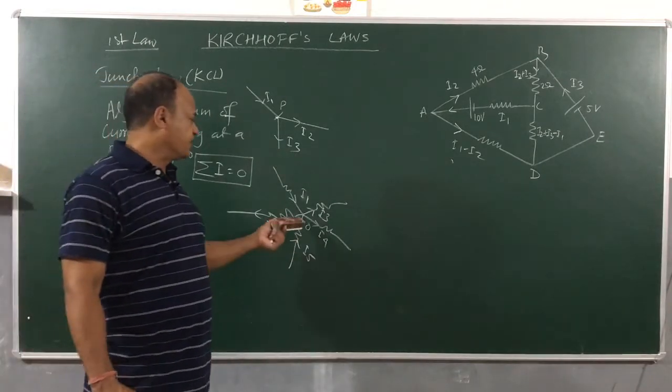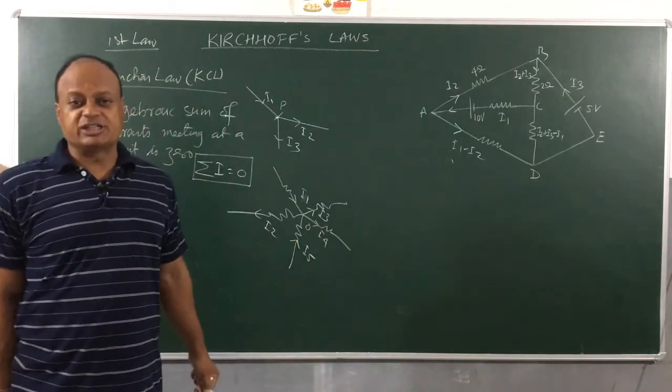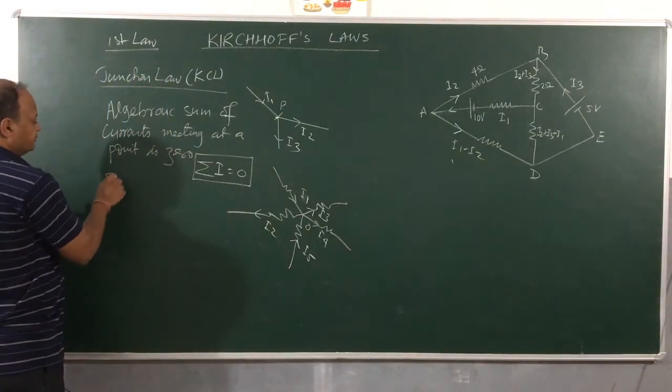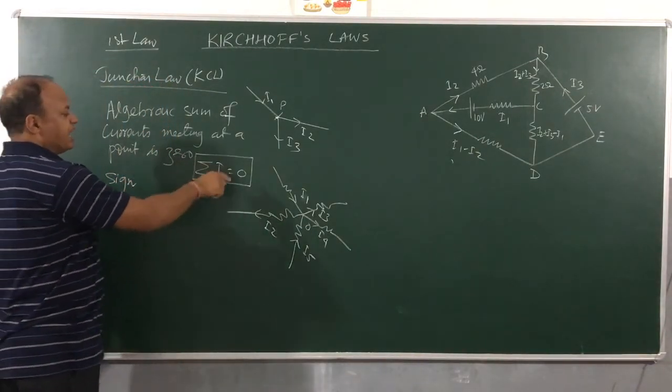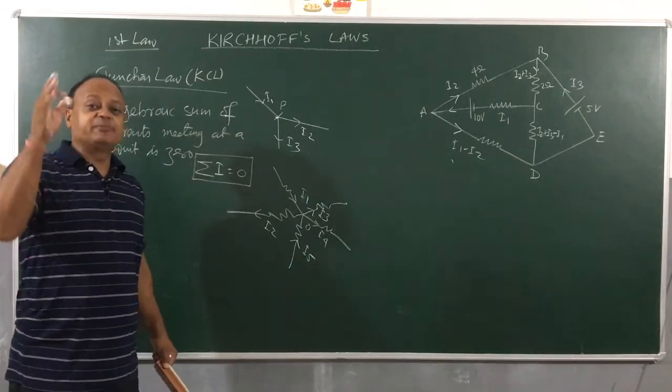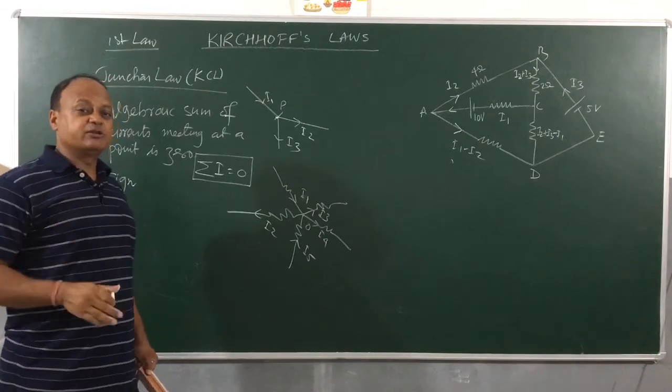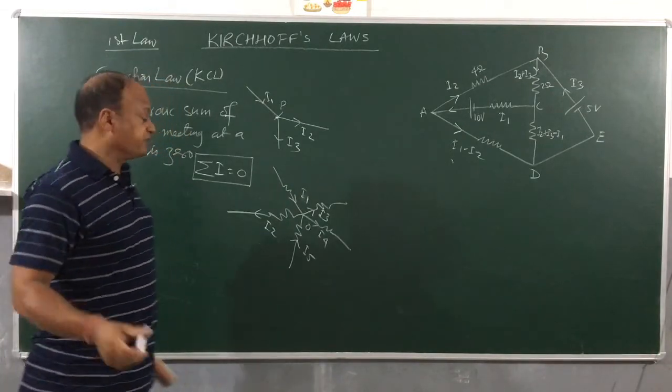We have shown a number of currents meeting at point O, so obviously O is a junction. Now there is a sign convention. When sigma I is equal to 0 and you say algebraic sum, it has to be taken with the proper sign, so you have to decide which is positive and which is negative.